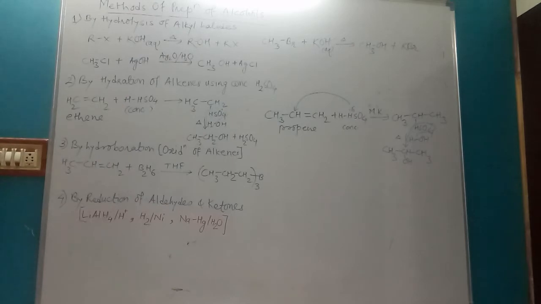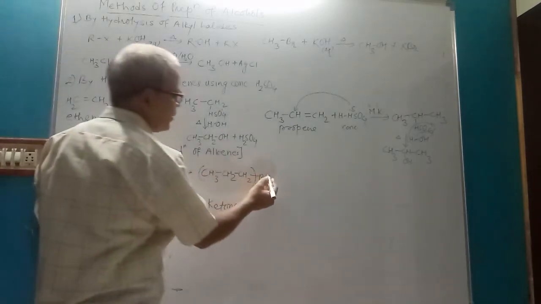Third, by hydroboration, that is oxidation of alkenes. In this reaction, alkene reacts with diborane in presence of tetrahydrofuran. Addition takes place across double bond. It gives trialkyl borane.